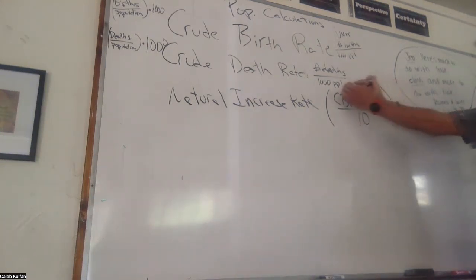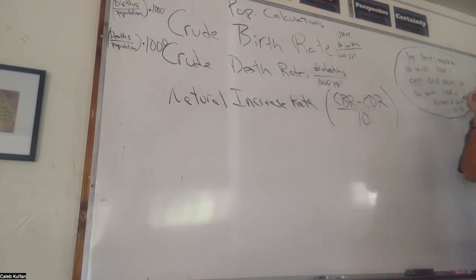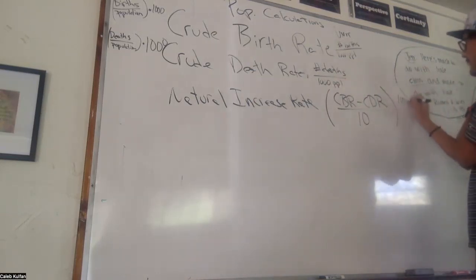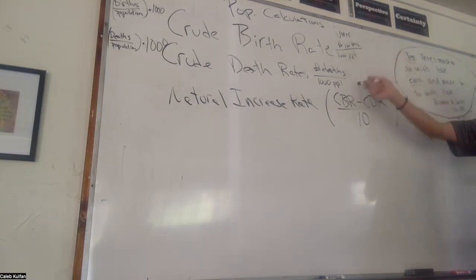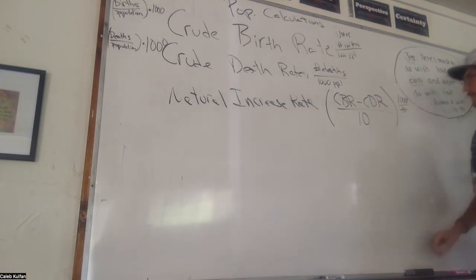Well, there's already 1,000s over here, so when I have 1,000 divided by 10, it becomes 100. It's just because this number looks nicer, basically. Right? Crude, it's crude.